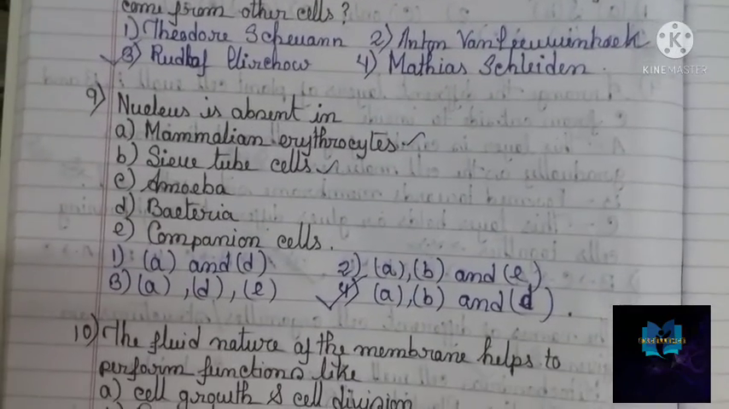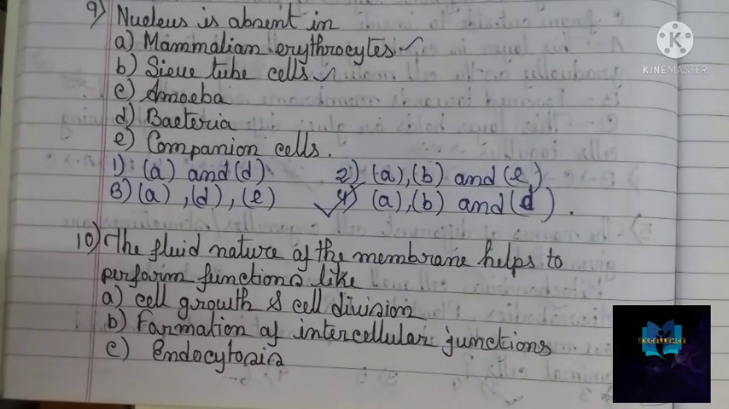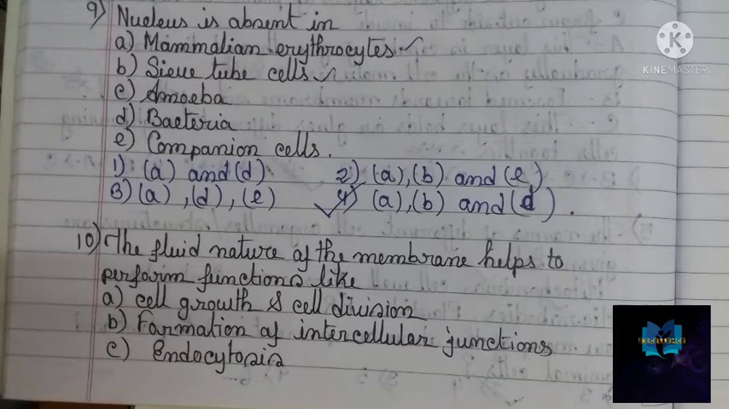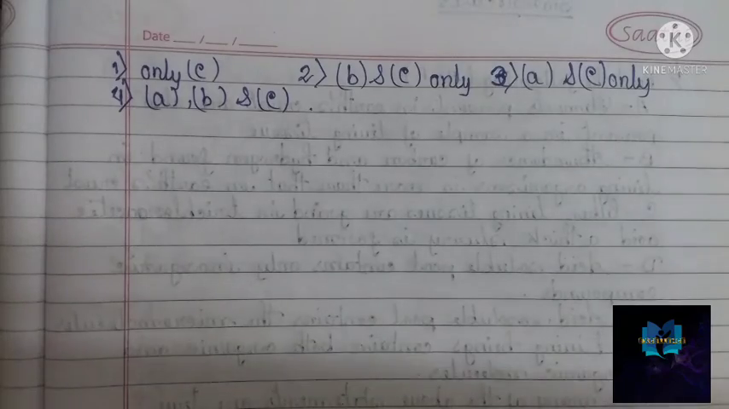Let's talk about our next question, and the last question of this quiz session. The fluid nature of the membrane helps to perform functions like: A, cell growth and cell division; B, formation of intercellular junctions; C, endocytosis. And the options are: option 1, only C; option 2, B and C only; option 3, A and C only; option 4, A, B and C only. Okay, let's go to those options that were given.